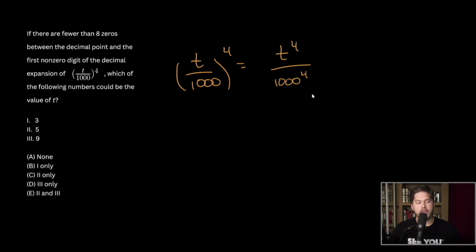Well, 1000 to the 4th is just going to be 1000 times 1000 times 1000 times 1000. And hopefully all of you are familiar with the fact that if you multiply those together, you just add all the zeros. So 1000 has 3 zeros. If we multiply it by 1000, we have another set of 3 zeros. Then by another 1000, another set of 3 zeros. And then by the 4th 1000, a 4th set of 3 zeros. So our denominator in this case looks like t to the 4th over this huge number.